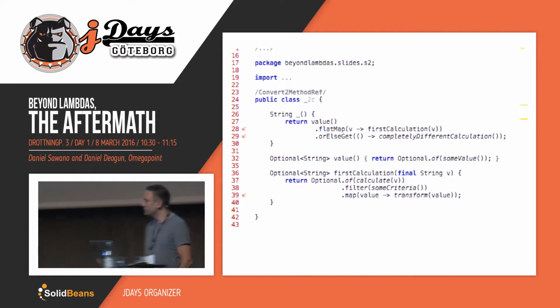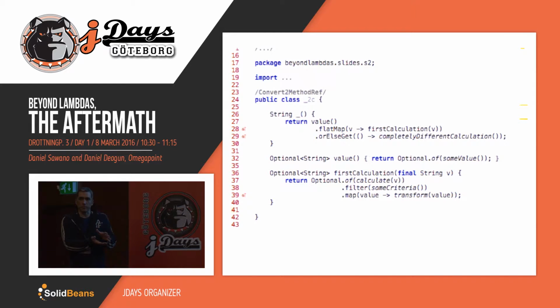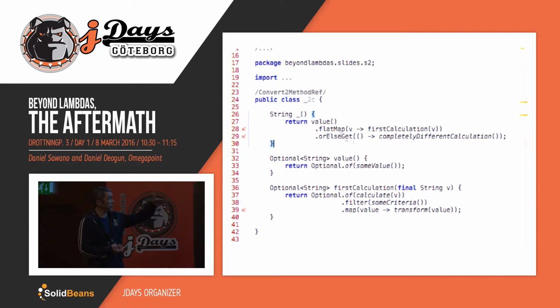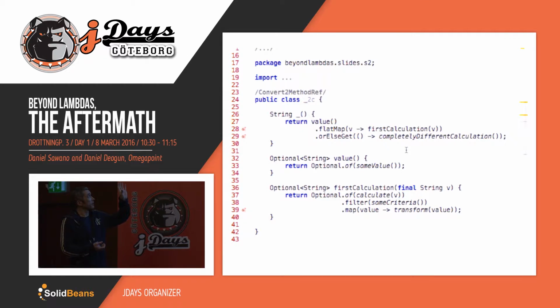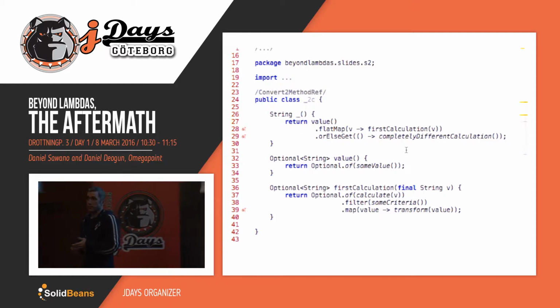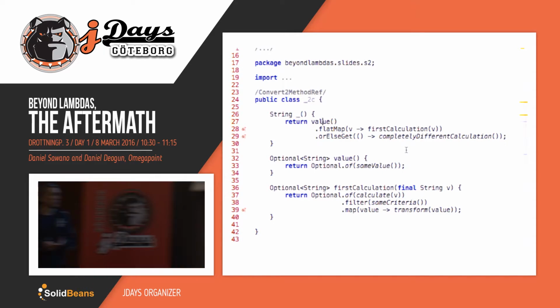So now we only want one method to do one thing. So we extracted the first part into a method and called it first calculation, where we take an actual value, not an optional anymore, we calculate, we filter, and we transform, right? So that's the first part, and then we perform a flat map on the result from that, and then we do the orElseGet and perform the completely different calculation. So now our methods only do one thing, and the forking, as Daniel said, occurs outside of the methods.